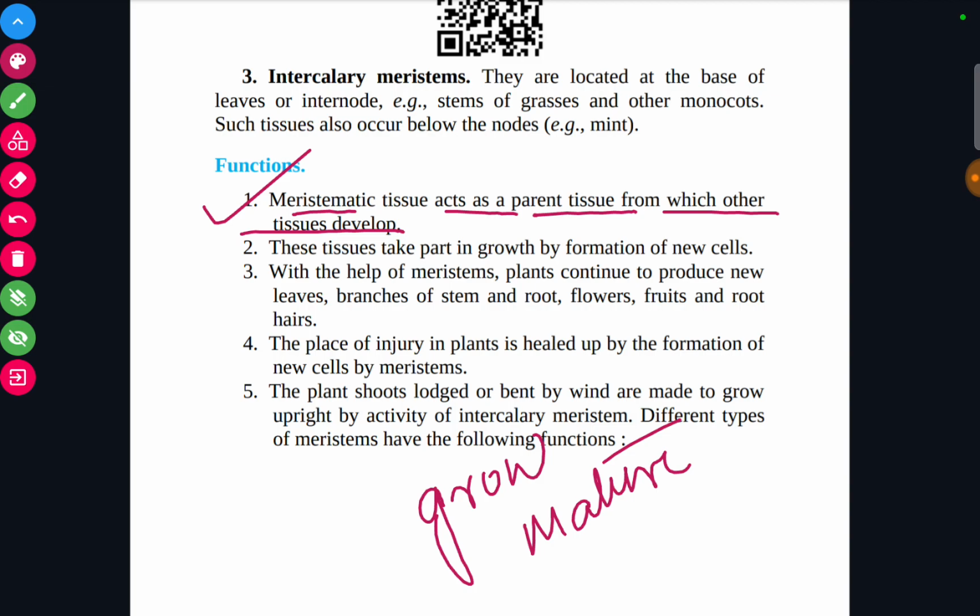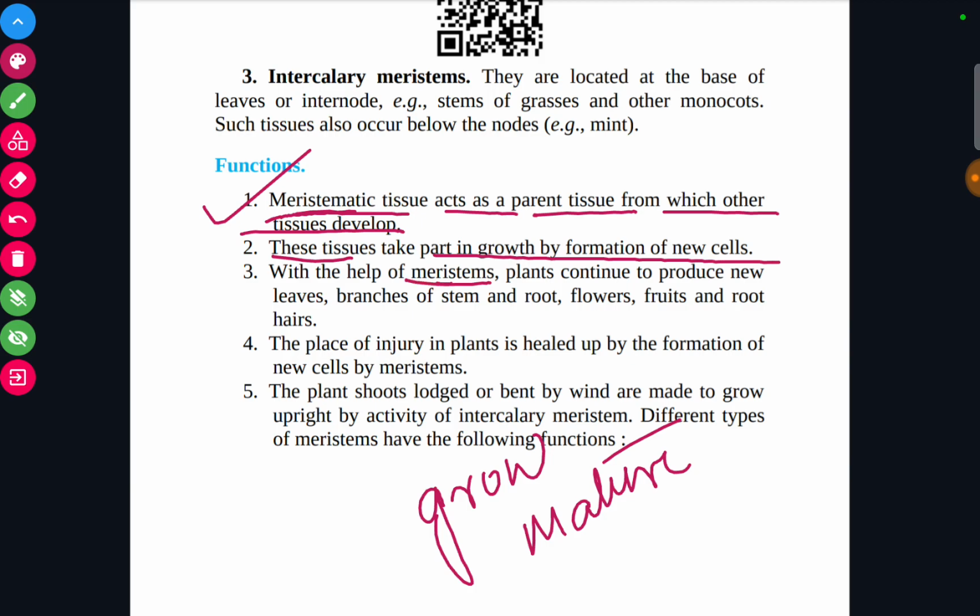There are certain tissues which after some time stop dividing, stop their growth, mature and get differentiated into various types of permanent tissue. So all the tissues that we see are from the parent tissue, that is the meristematic tissue. This tissue takes part in growth by formation of new cells.